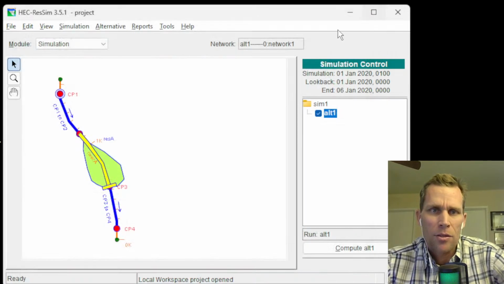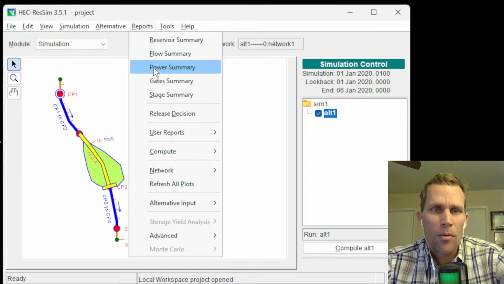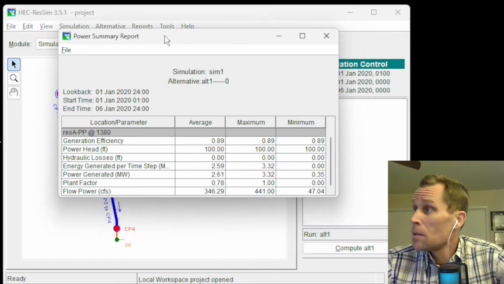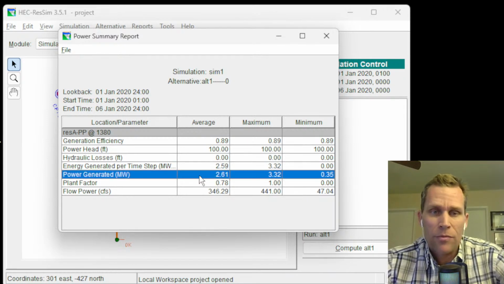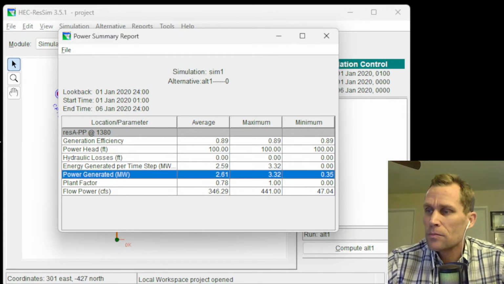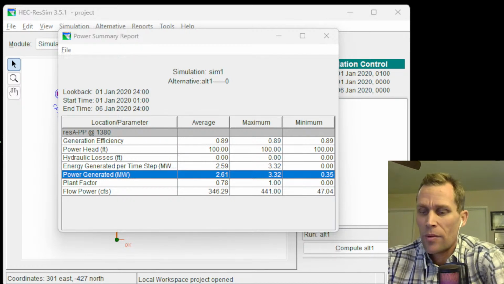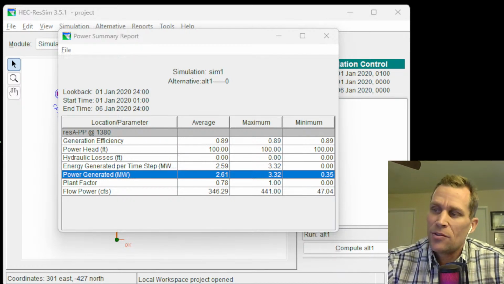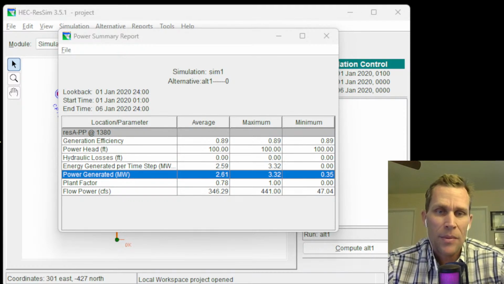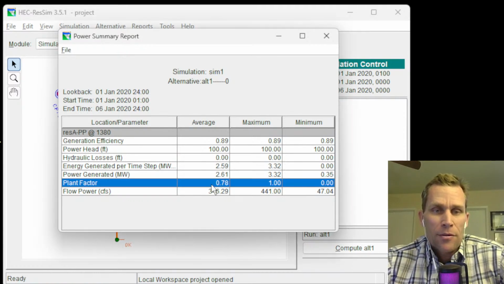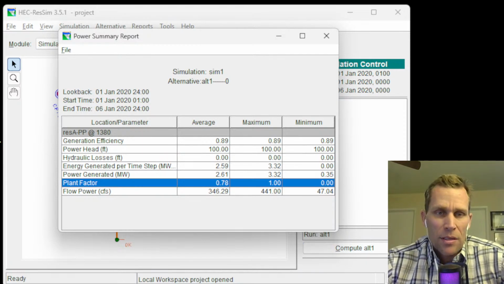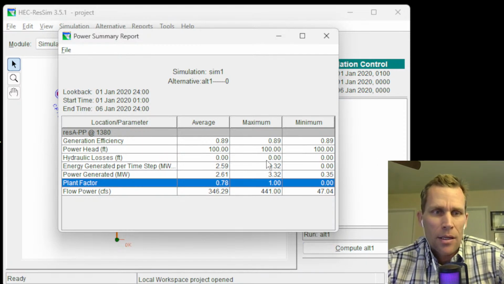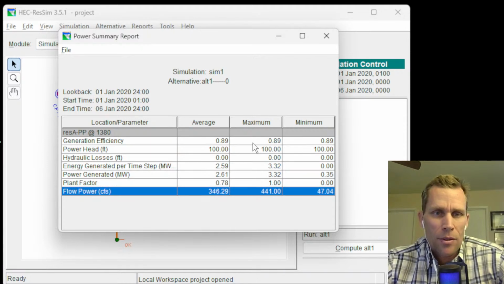Okay. All right, let's go ahead and look at the power report. So report, power summary. Okay. And let's see. So yeah, we have an average power generation now of 2.61. That is quite a bit more than what it was our first time at 2.21. It's more than double, basically. And then our plant factor is 0.78. So that's much better than what it was at 0.36 from the balanced release allocation. So yeah, go ahead and check out those numbers if you want.